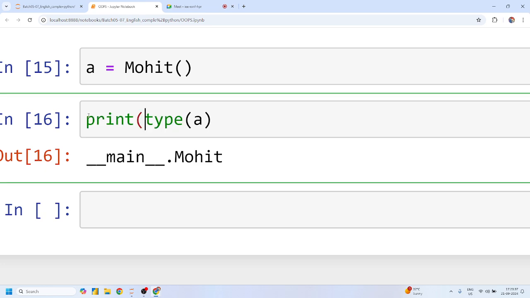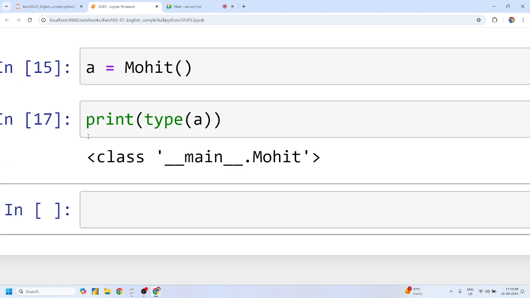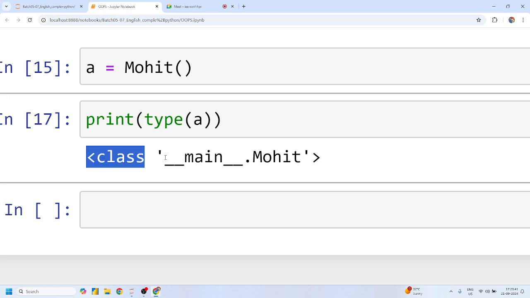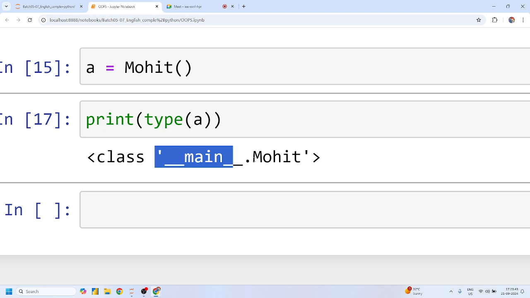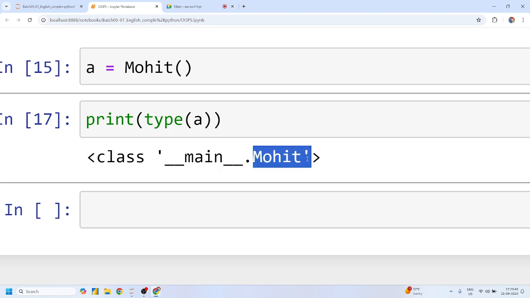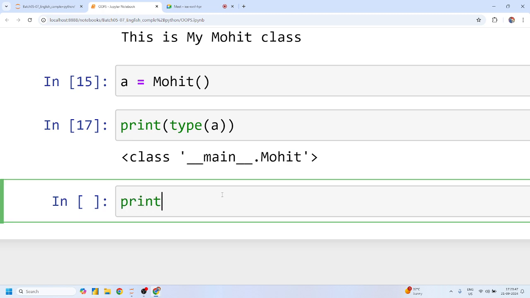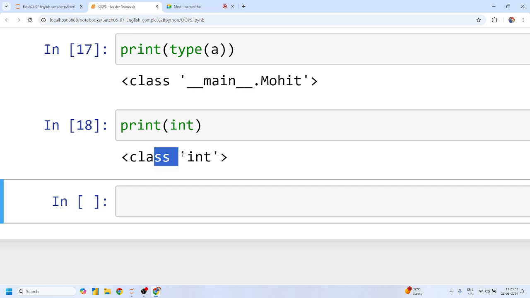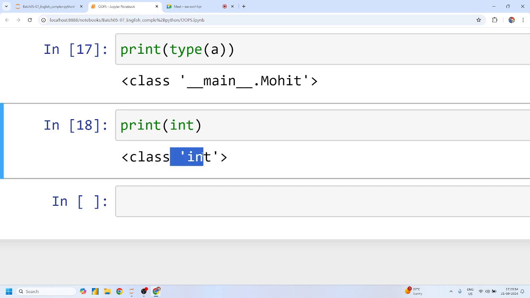Let me pass this in the print function. It says Mohit, this is my class which starts with underscore underscore main, and its name is Mohit. Yes or no? Did I find this similar to, exactly the same as, class integer? But it's not something like underscore underscore main, because that is inbuilt.